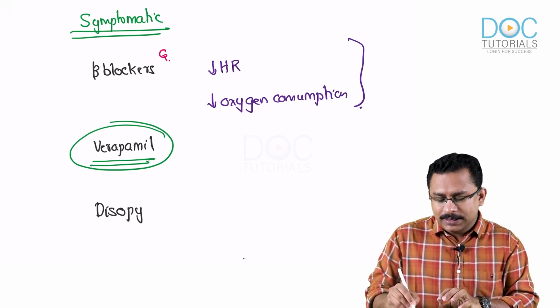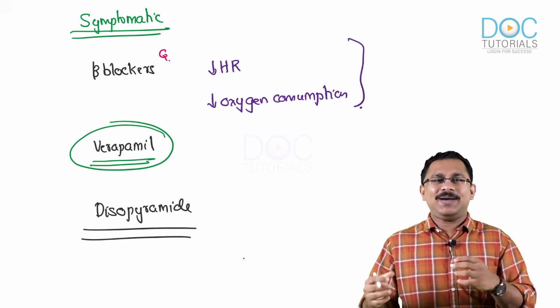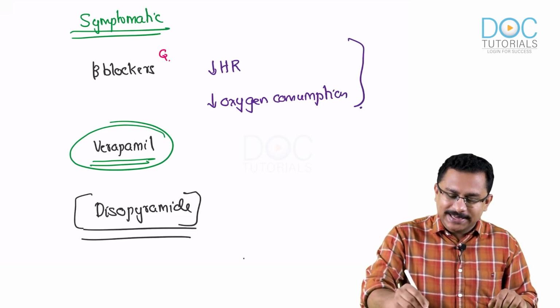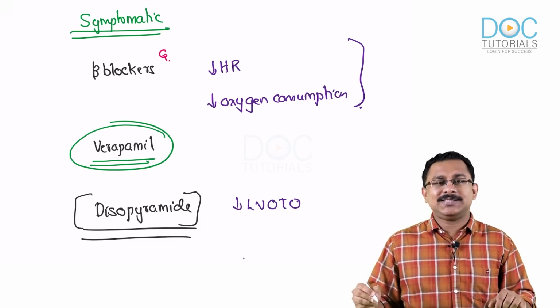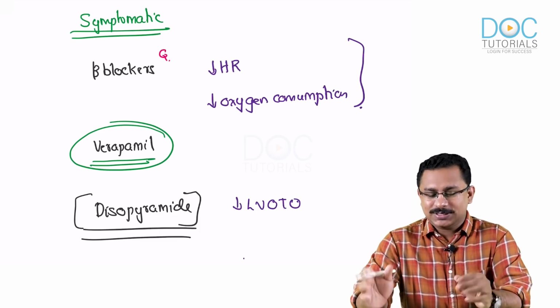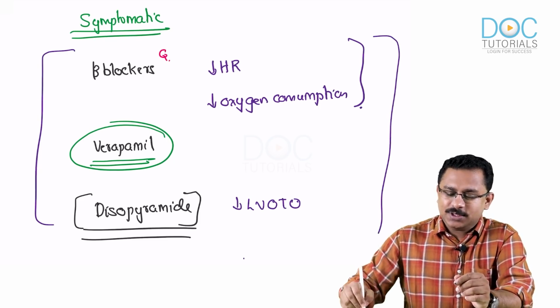So verapamil can be used, and the next drug that can be used, very important, is disopyramide. See, disopyramide is often used as an add-on combination to the beta blockers or verapamil. So this drug also will help you in decreasing the left ventricular outflow tract obstruction. Okay, so thereby this is also a good drug that can be used. So these are drugs which can be used in the medical management.